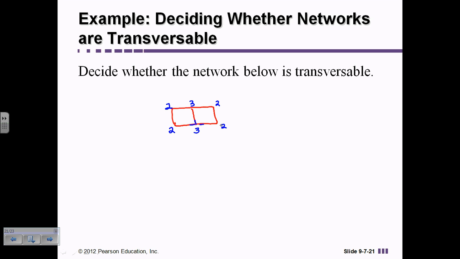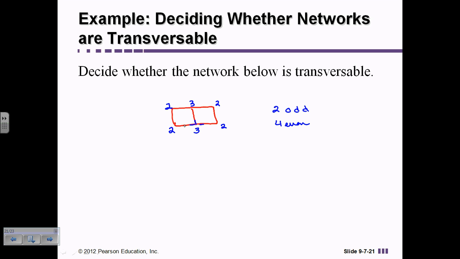So if we look at the third rule, there are not more than 2 odd vertices. We have 2 odd ones, and we have 4 even ones. So since there are only 2 odd vertices, and the number of odd vertices is even, 2 is divisible by 2, then this can be traversed.